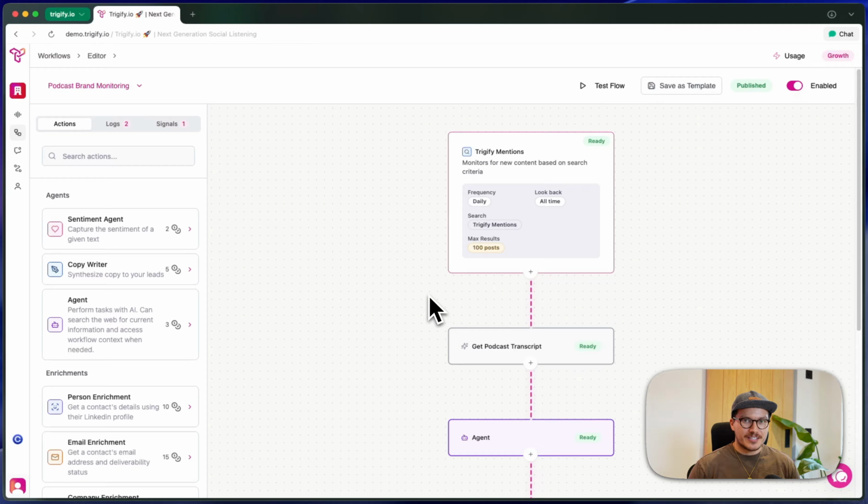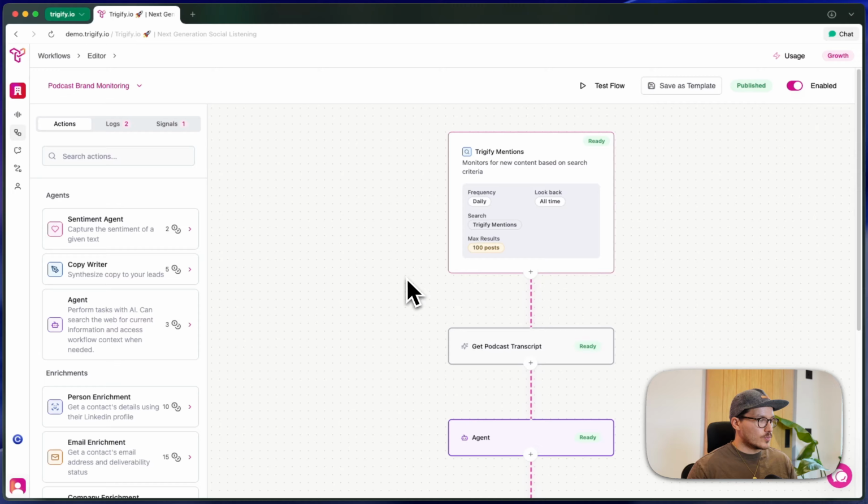Hello everyone. In this template, we're going to be going over how we can set up a simple workflow to give us an alert anytime that our brand, company, or even a particular individual is being mentioned within a specific podcast episode. So to get started with this, the first thing that you need to do is head across to the social listening page and set up a search to monitor your brand on podcast keyword search.